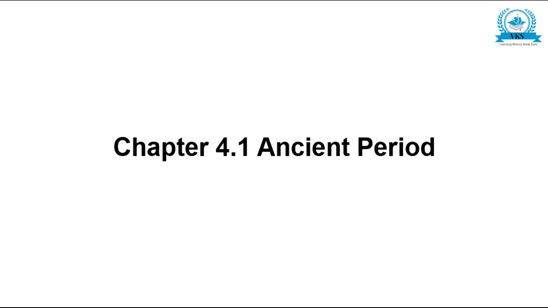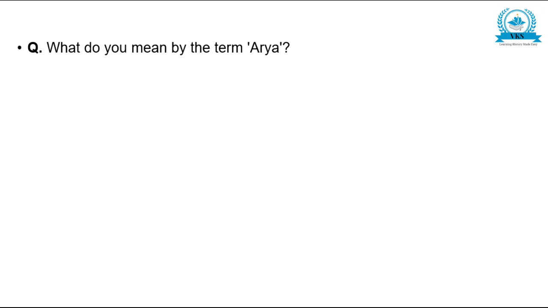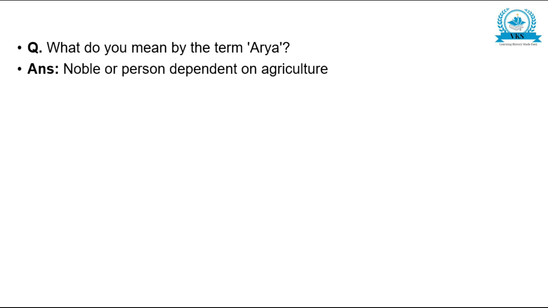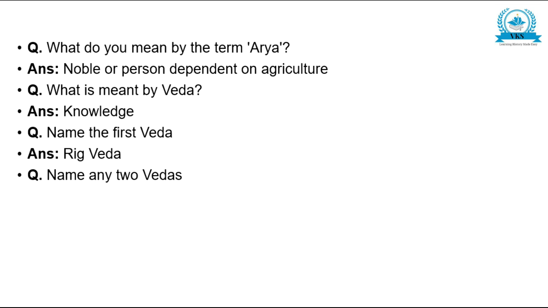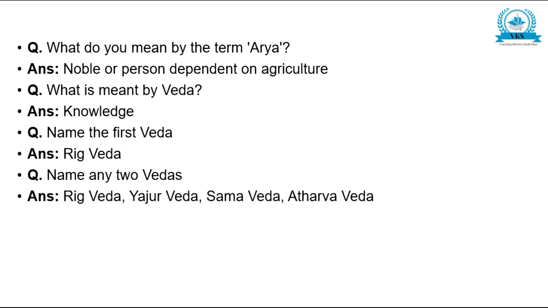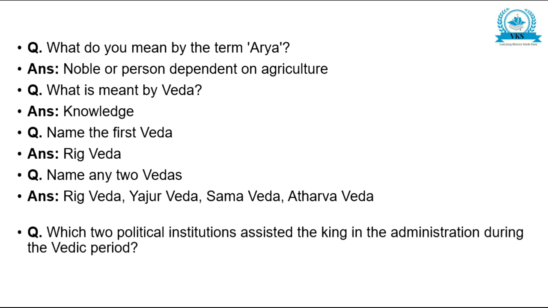So today's video is about the important questions from chapter 4.1, that is ancient period. What do you mean by the term Arya? Noble or person dependent on agriculture. What is meant by Veda? Knowledge. Name the first Veda. Rig Veda. Name any two Vedas. Rig Veda, Yajur Veda, Sama Veda, Atharva Veda. Any two from this you can write.